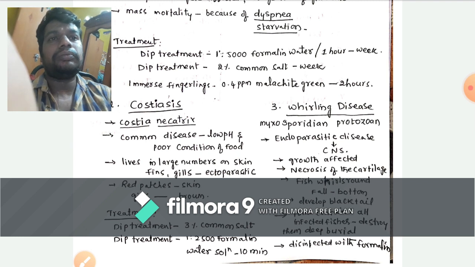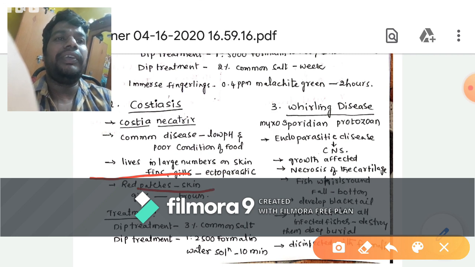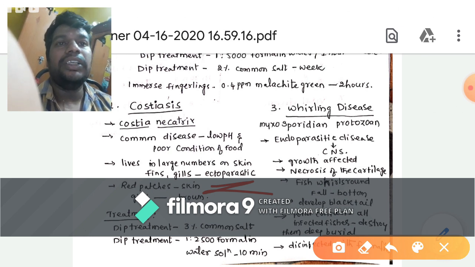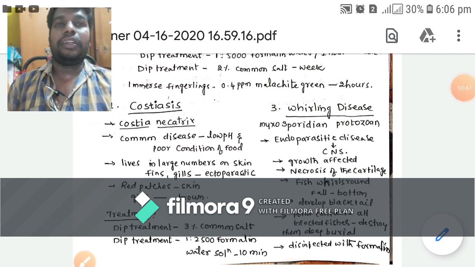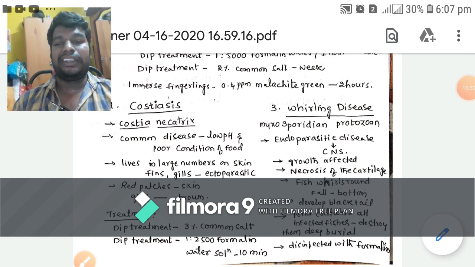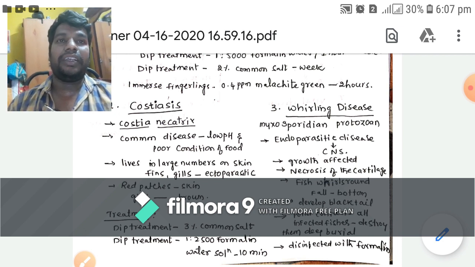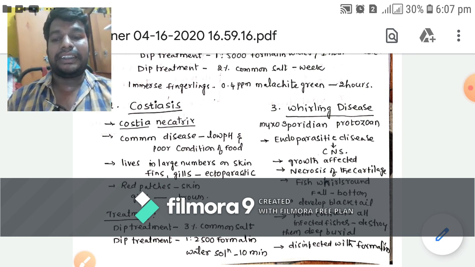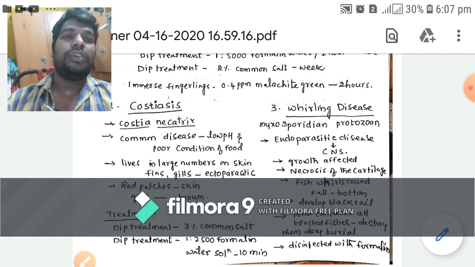Here the parasite lives in large numbers on the skin, fins and gills, hence it is an ectoparasitic disease. Red patches appear on the skin, the gills turn brown and are partially destroyed, there is loss of appetite, and the fish becomes weak and finally dies. The disease appears when there is a scarcity of food and when the pH of water is acidic, that means due to the low pH.